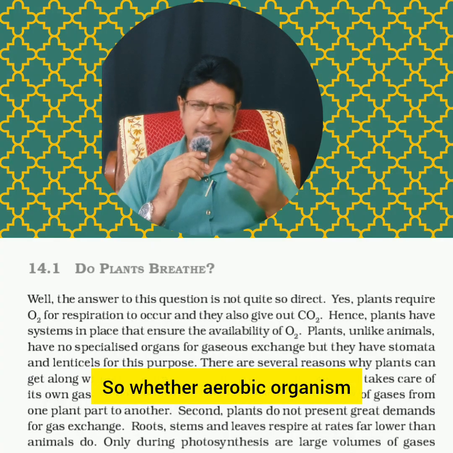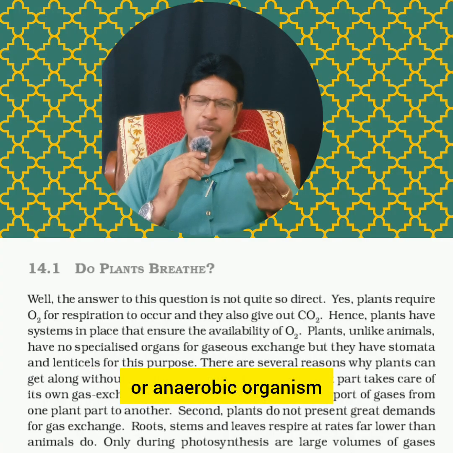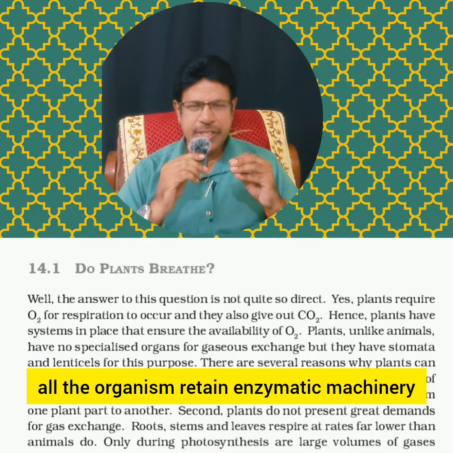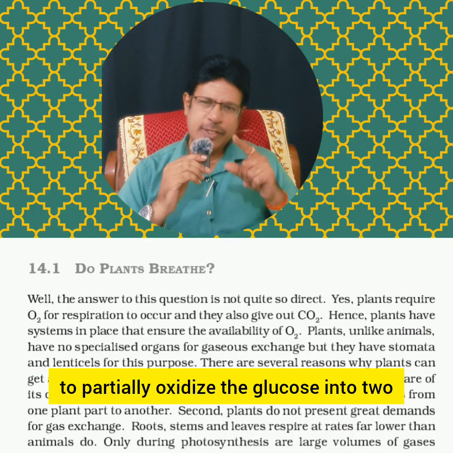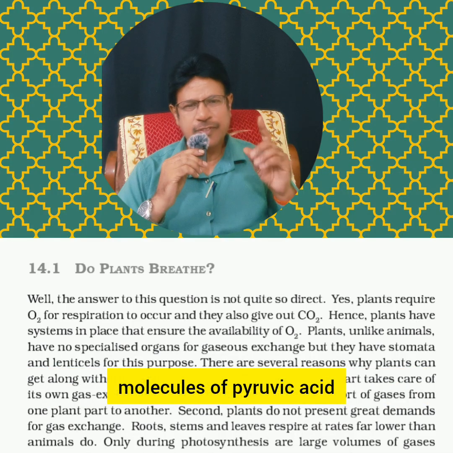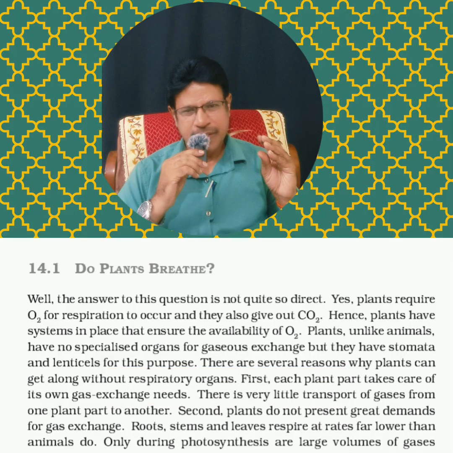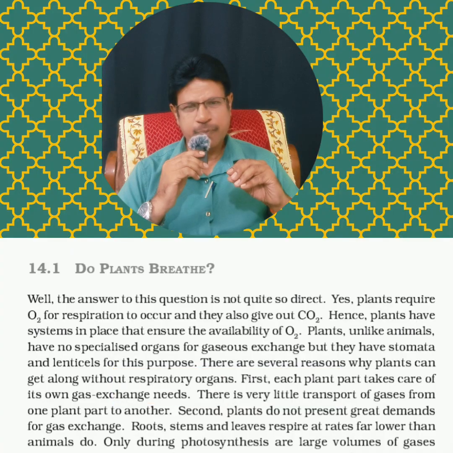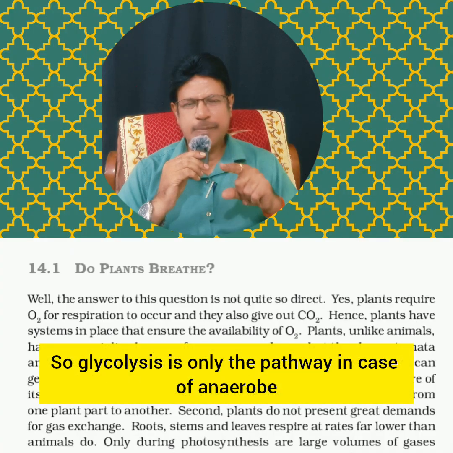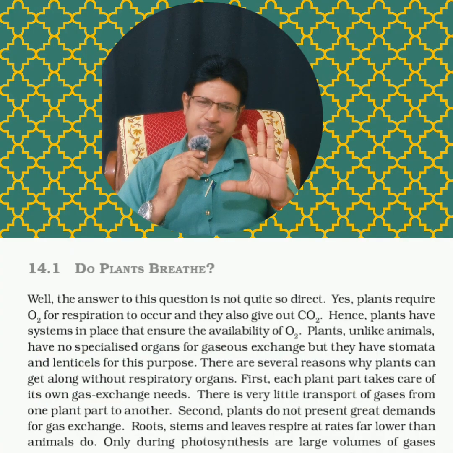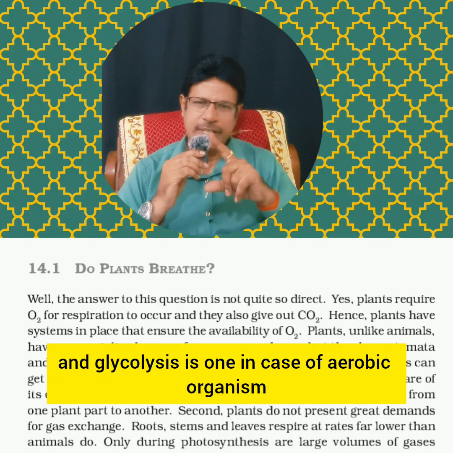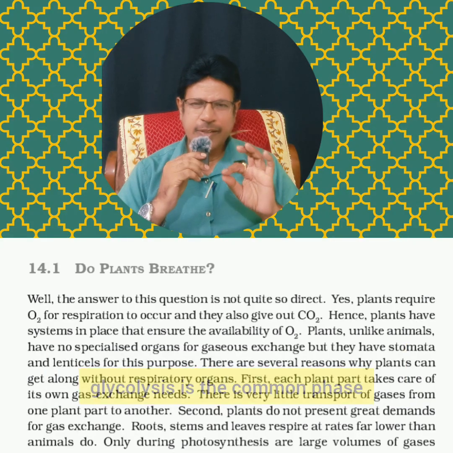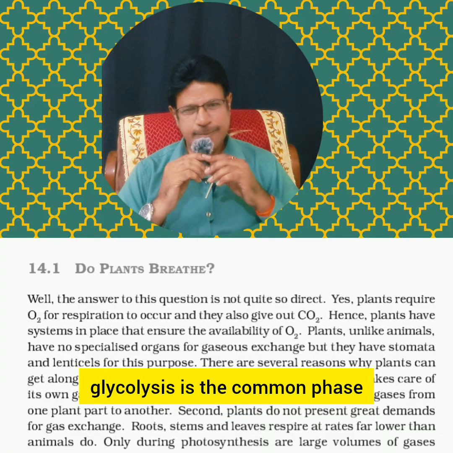So whether aerobic or anaerobic, all organisms retain the enzymatic machinery to partially oxidize glucose into two molecules of pyruvic acid, and some amount of energy is released even in the case of glycolysis. So glycolysis is the only pathway in the case of anaerobes, and glycolysis is one phase in the case of aerobic organisms. So whether aerobic or anaerobic, glycolysis is the common phase.